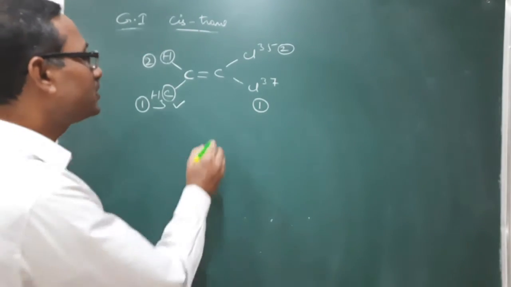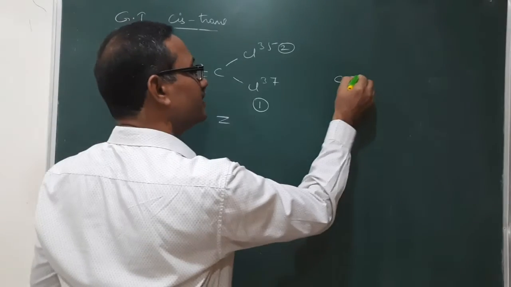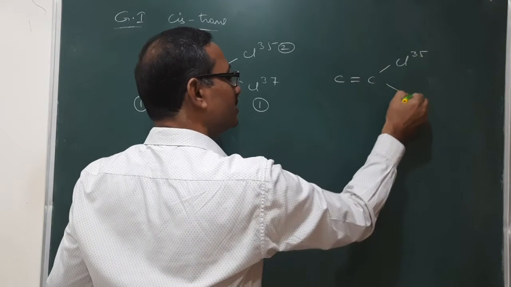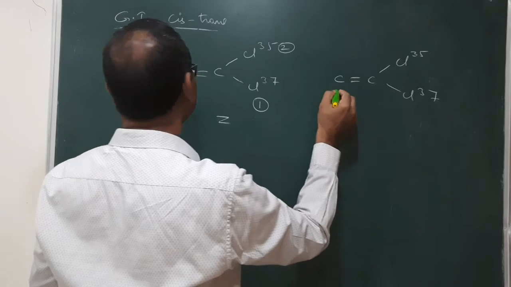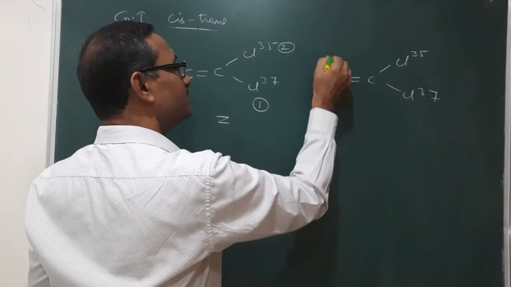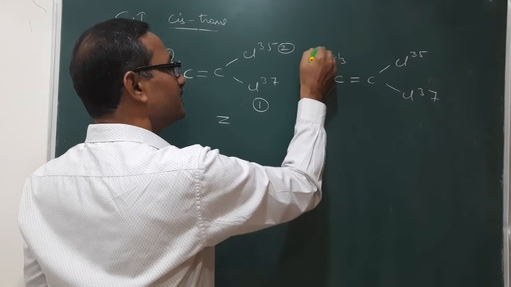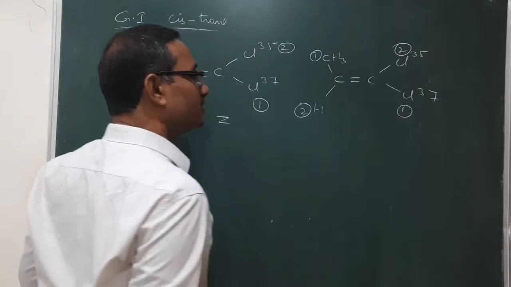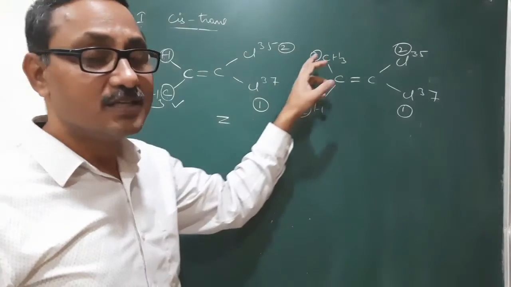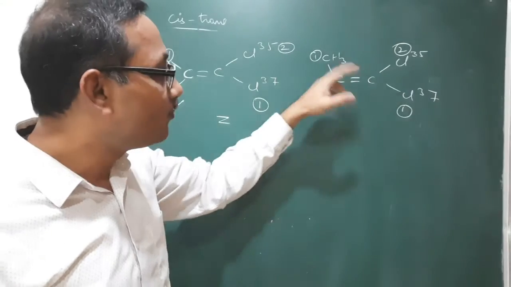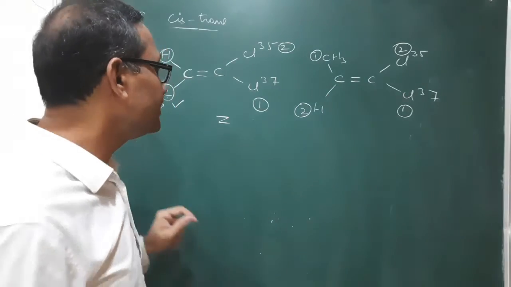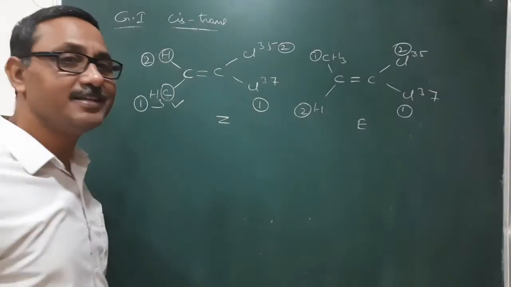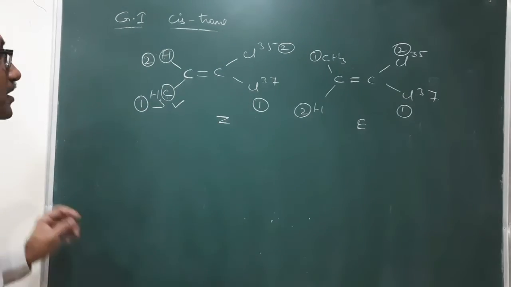Then it is called a Z isomer. I am writing the other one: Cl35, Cl37, hydrogen, CH3, with priorities 1, 2, 1, 2. Now groups with a similar priority are at opposite sides, so that's why it is an E isomer. It is an E isomer and it is a Z isomer.